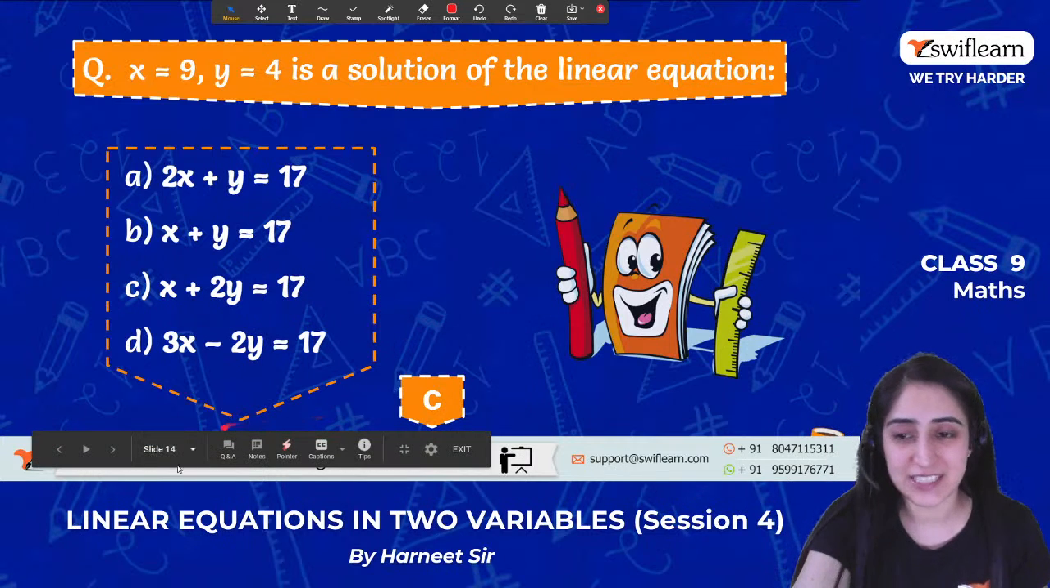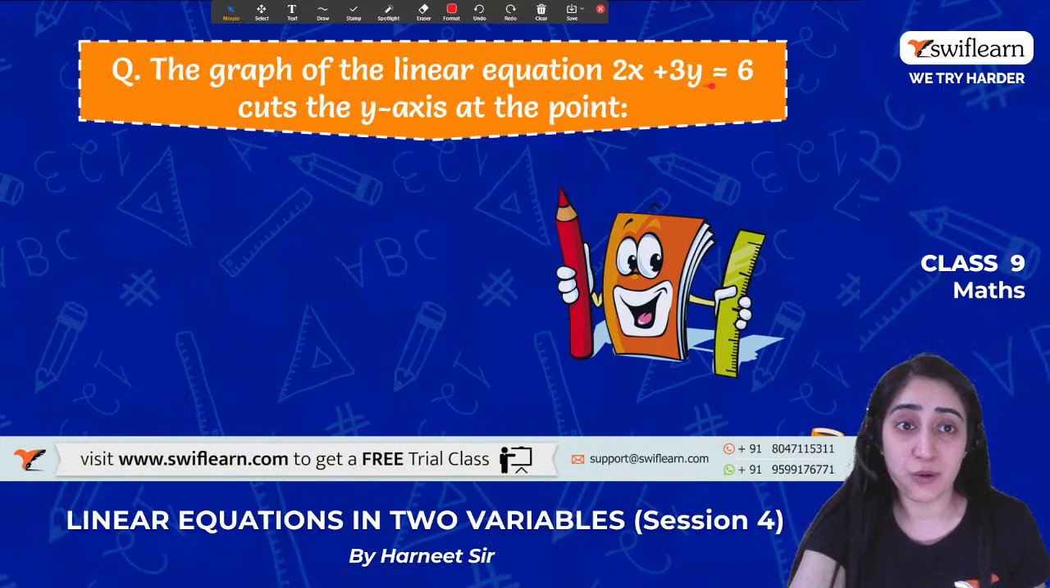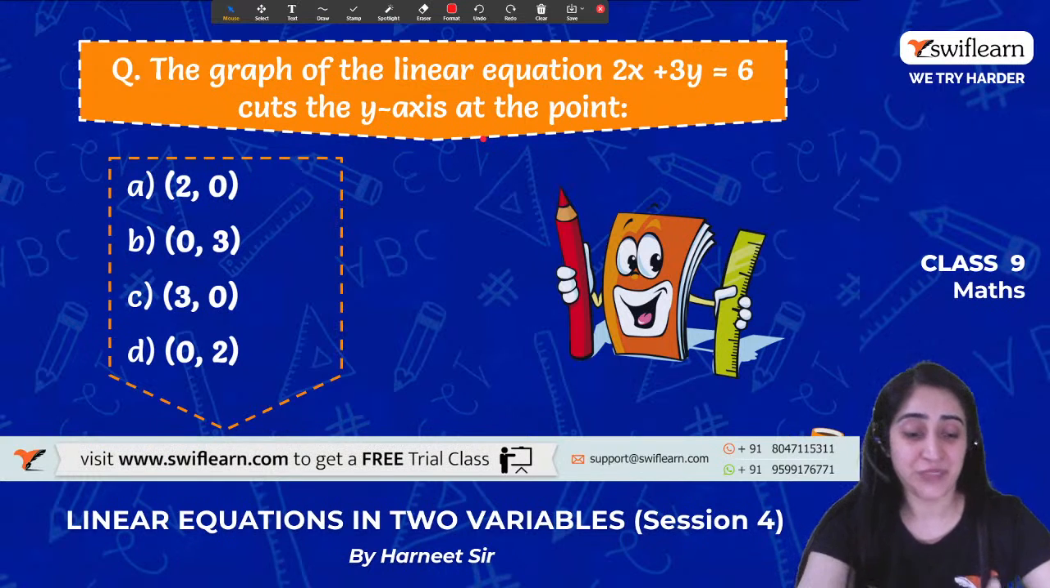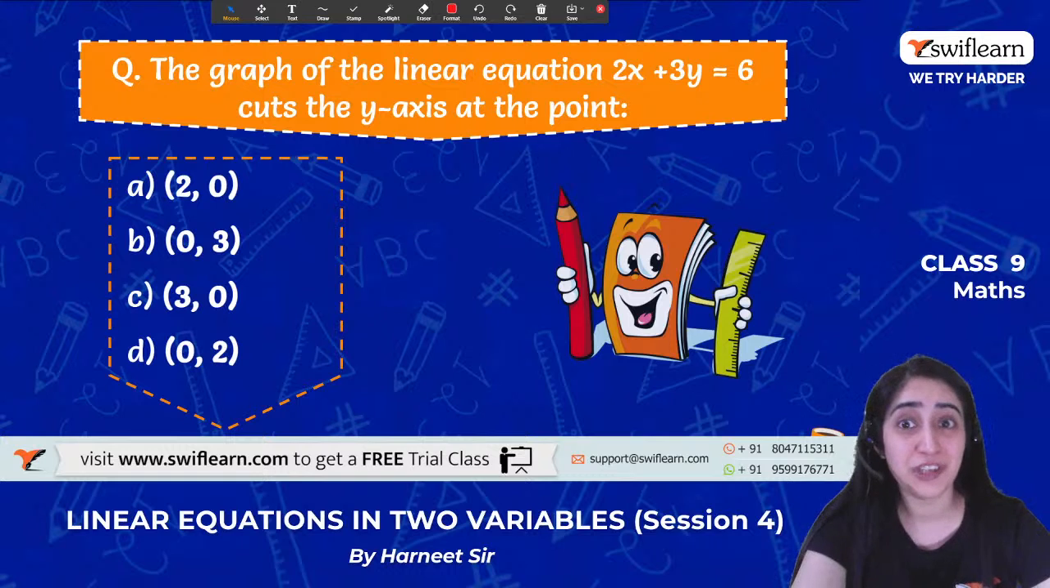All right, great. Let's move to the next one. The graph of a linear equation cuts the y-axis at a point. So you have to tell me at what point it will cut the y-axis. So let's see, are we able to find out this or not? Anyone can give me the answer. I'm here to read your answers. I'm here to read your comments.